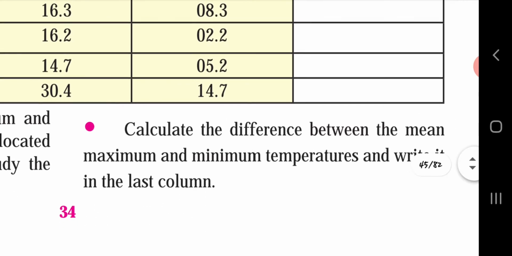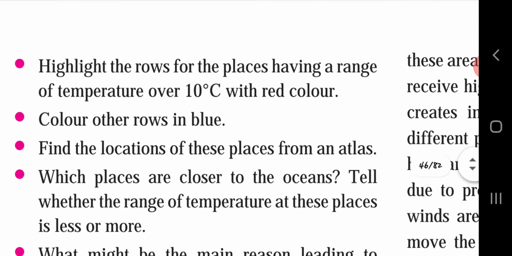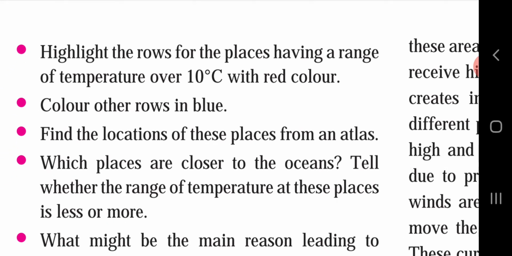We will move forward. The next question is: highlight the rows from the places having a range of temperature over 10. See, the second one, that is Istanbul, is under 8. Again New York 8, Kabul 9.5. These are the three places which are below 10 degree Celsius. Color other rows in blue.